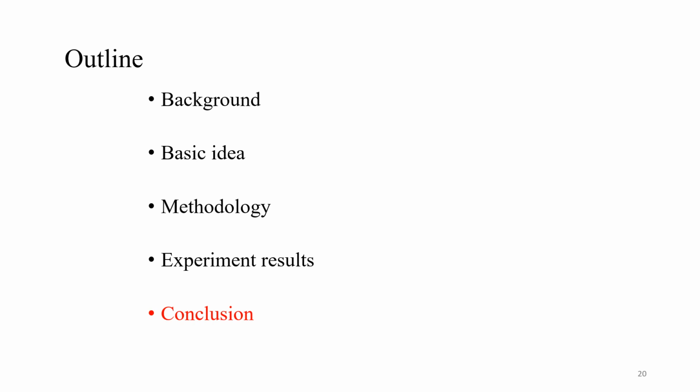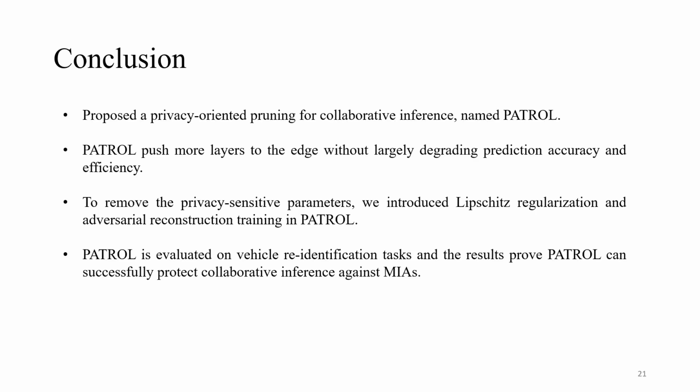At last, I'll make a short conclusion for our paper. In this paper, we propose Patrol, a privacy-oriented pruning for collaborative inference. Patrol pushes more layers to the edge without largely degrading prediction accuracy and efficiency. To remove some privacy-sensitive parameters, we introduce Lipschitz regularization and adversarial reconstruction training in Patrol.